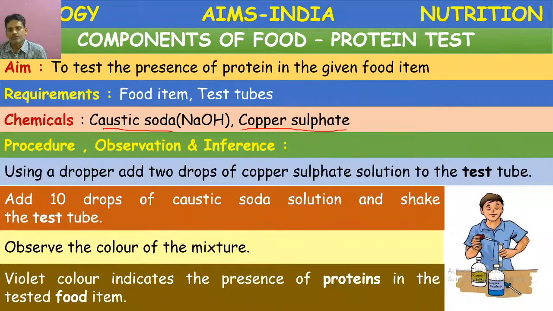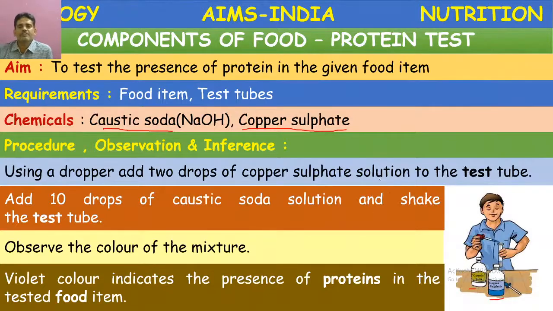Take a clean, dry test tube, take the food item, then add 2 drops of copper sulfate, then 10 drops of caustic soda with the help of the dropper, then shake well. After that, it turns into violet color. So this is about the protein test. Before we go for today's quiz, let us recall what we have learnt.